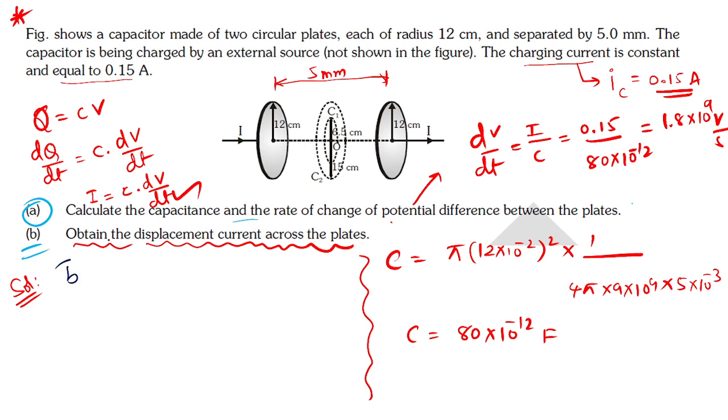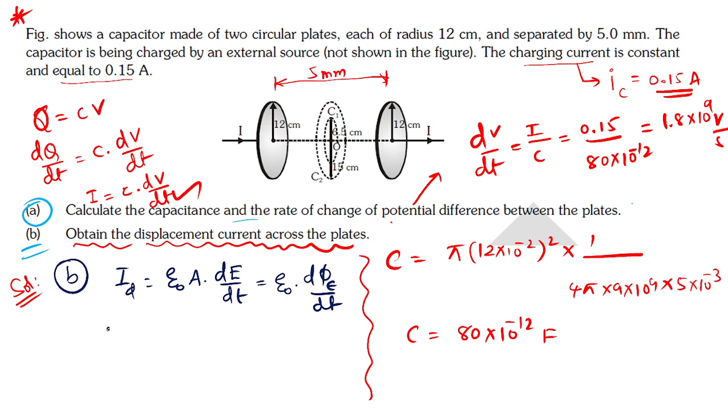So second one, displacement current ID is equal to epsilon naught A into change in, or else we can write epsilon naught into change in flux divided by change in time. Both are the same only.